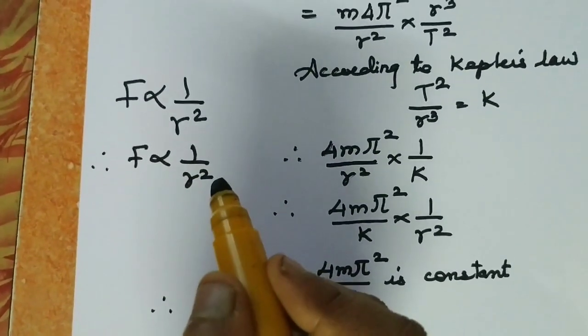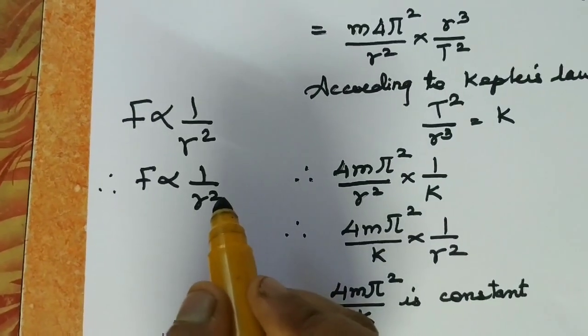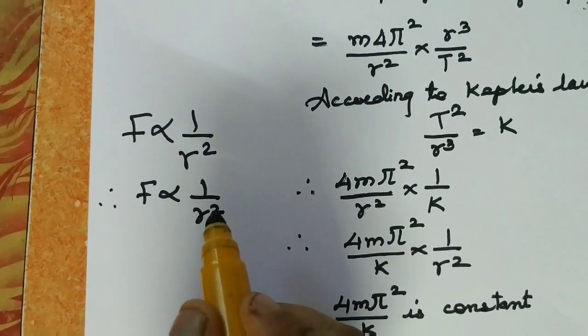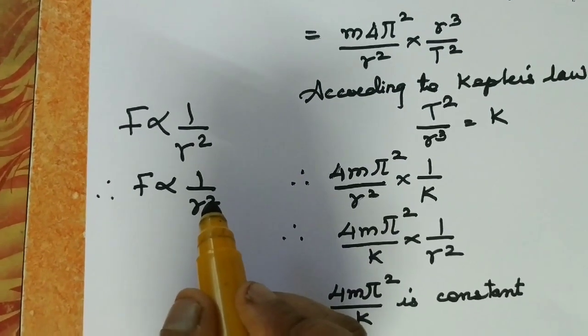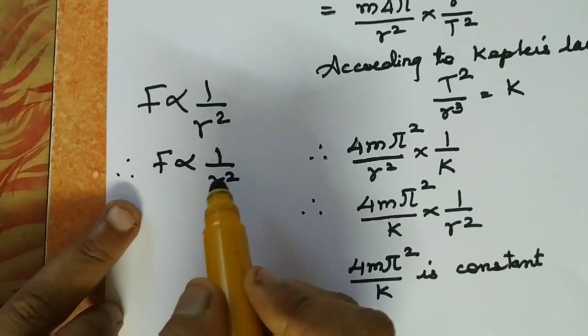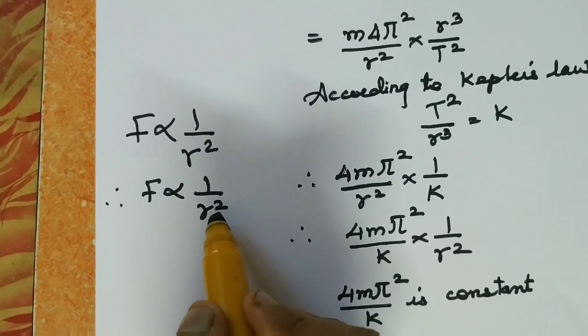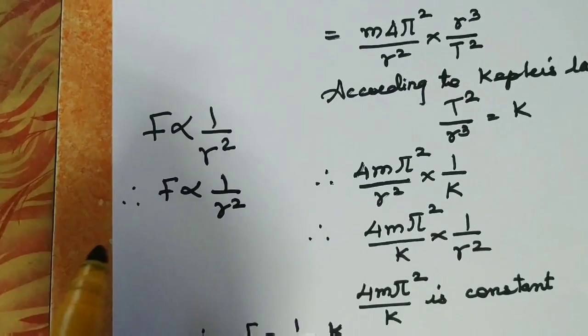F is inversely proportional to r square, the square of the distance between the planet and the sun. Force is inversely proportional to the square of the distance between the planet and the sun.